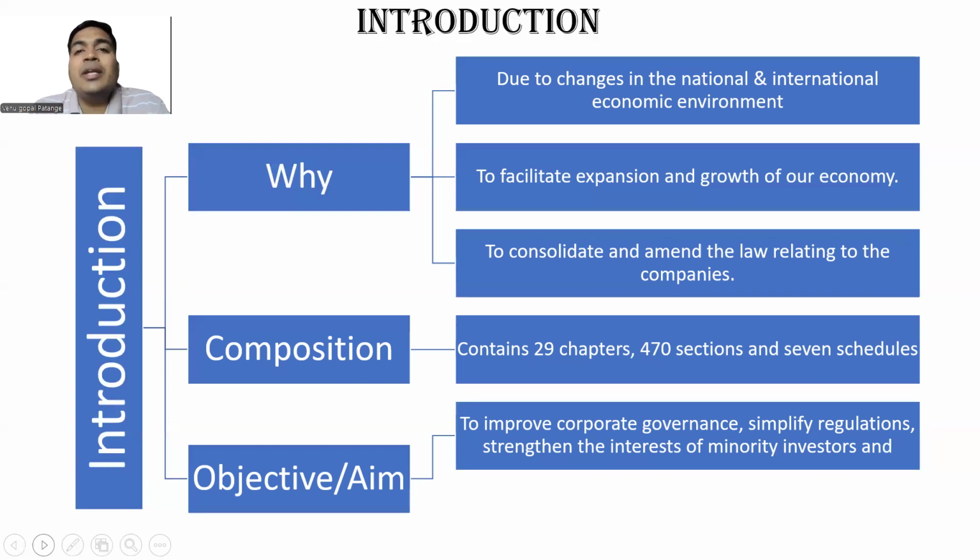Otherwise, they are not transparent enough, and they are not following corporate governance. The relation between company and stakeholders, whether they are doing fairly, whether they are accountable, whether they are transparent or not, is cumulatively called corporate governance.